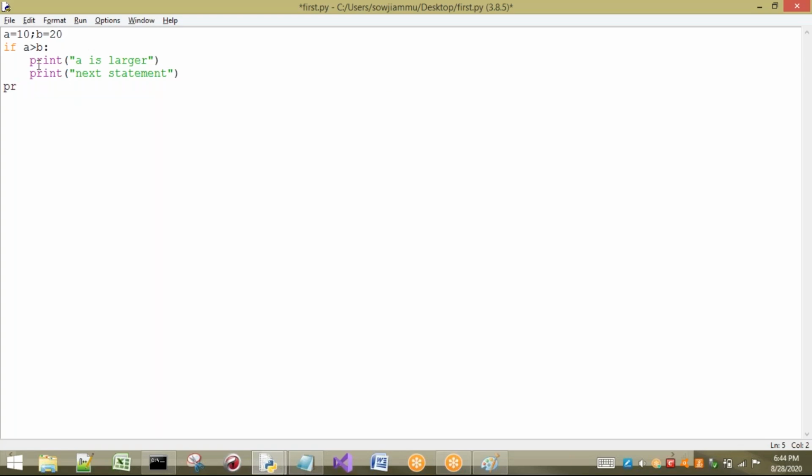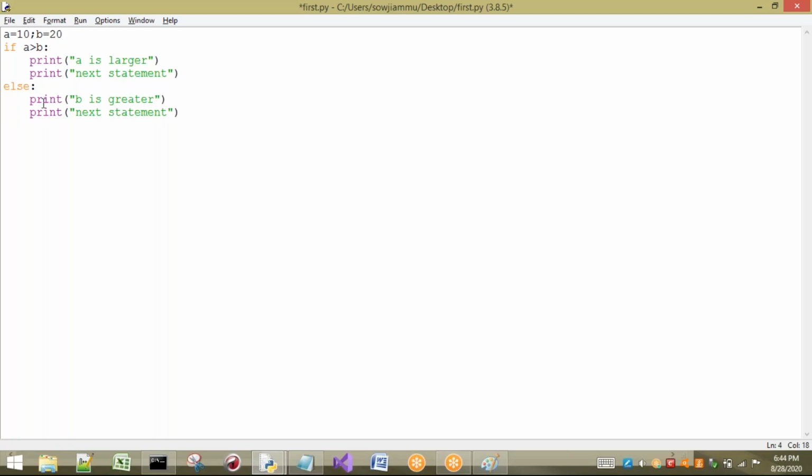Sir, if I want to write the else case also, else colon, you have to place the colon. Again, for this group of statements I am going to write here: b is greater, for example. And here I am going to write one more line, print "for next statement", for example. Now see, what are the statements that belong to the if block? By seeing this space, by seeing this indentation, we can understand that these two lines belong to if, and these belong to else, easily.